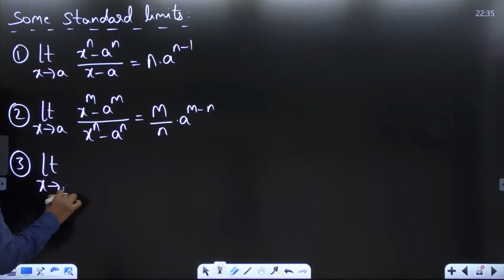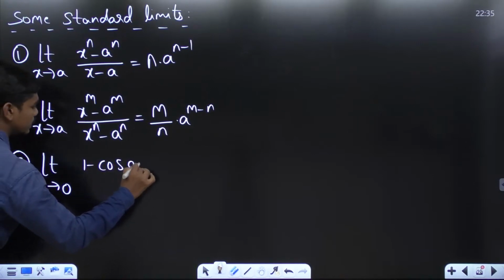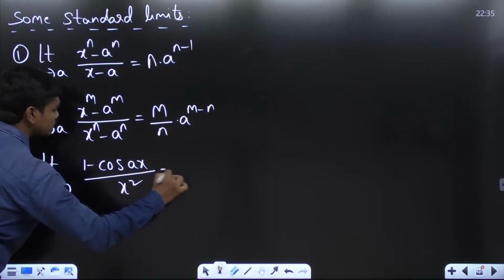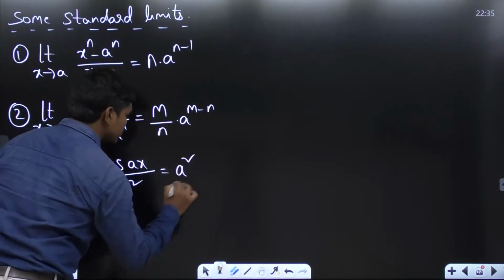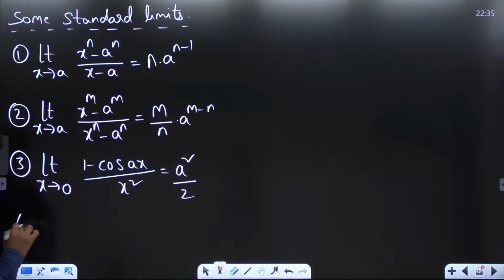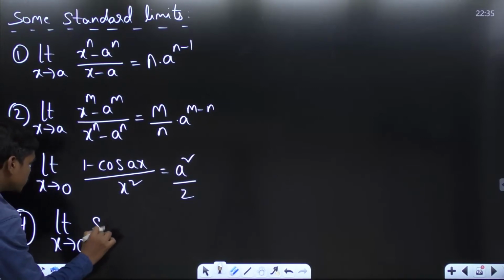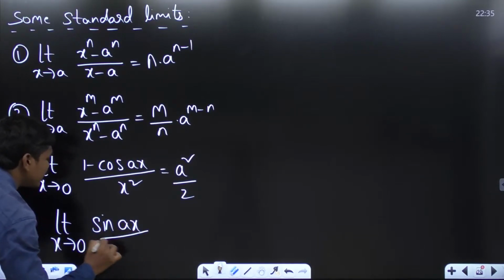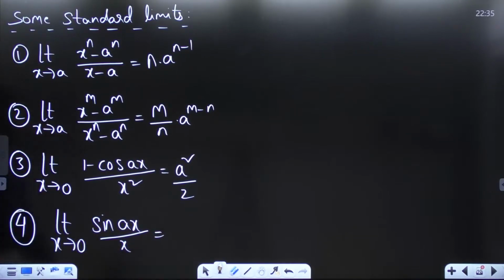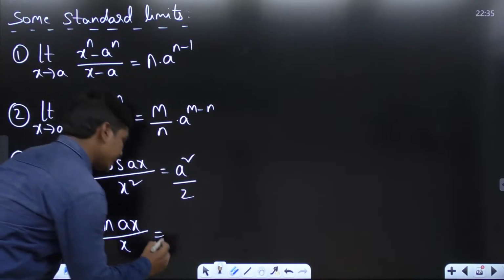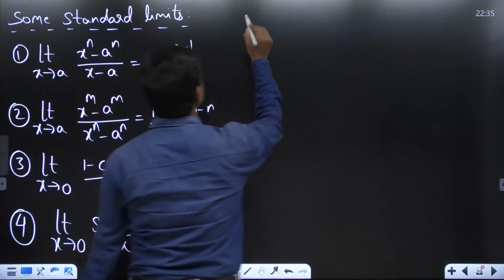Limit x tends to 0, 1 minus cos ax divided by x square. What is the value of this? Just now we have seen this is a square by 2. Let me write one more limit: limit x tends to 0, sine ax divided by x. Now please tell me what's the value of this? Limit x tends to 0, sine ax divided by x. It's a.